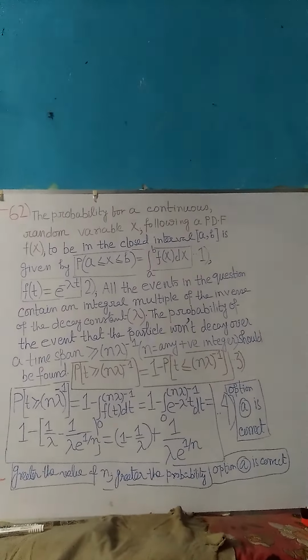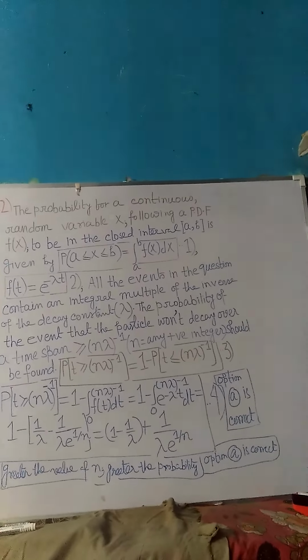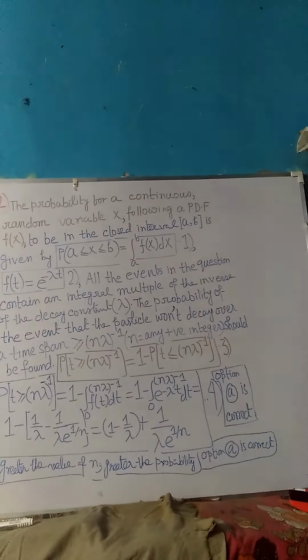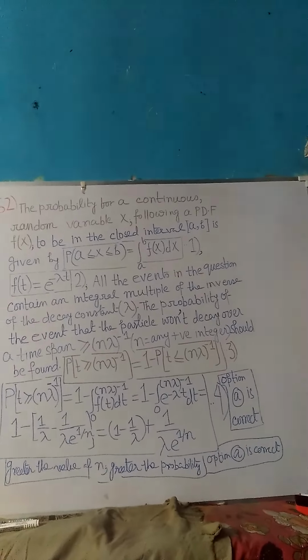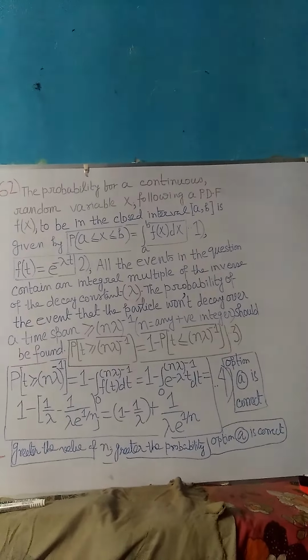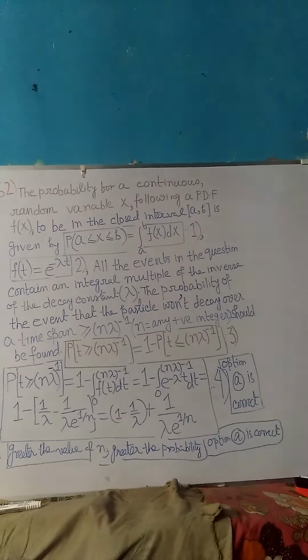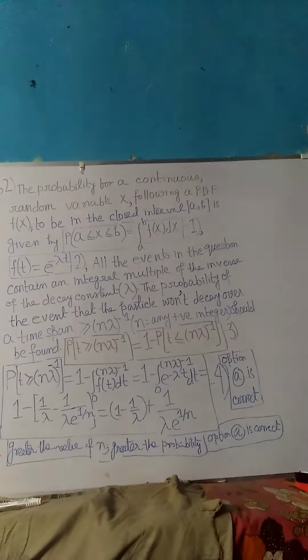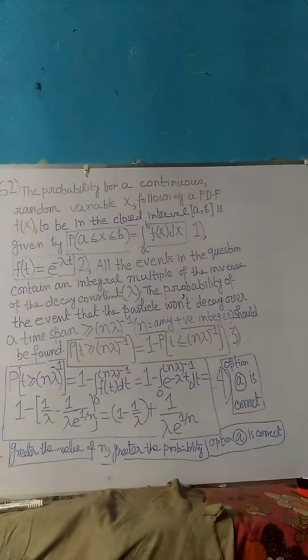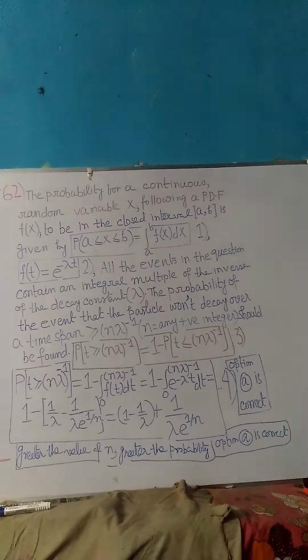As a matter of fact, problem 60 was set in the Joint Entrance Screening Test, abbreviated as JEST, of the year 2020. And just like problem 60, the solution to this problem also exploits the basic idea that the probability for a continuous random variable x following a probability distribution function f(x) to lie in the closed interval [a, b] is given by equation number 1. So please read this important concept needed to solve the problem and also look at equation number 1 very carefully.